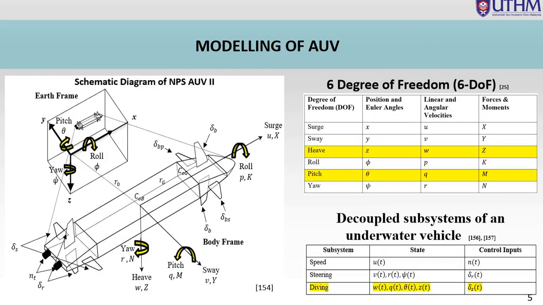This is the mathematical modeling of AUV system. The motion of AUV can be described in 6 degrees of freedom. Those are surge, sway, heave, roll, pitch, and yaw. All these 6 degrees of freedom can be combined and decoupled into 3 subsystems. These subsystems are speed, steering, and diving. For this research, we only focus on diving motion control, in which there are only 2 degrees of freedom involved. Those are heave and pitch.